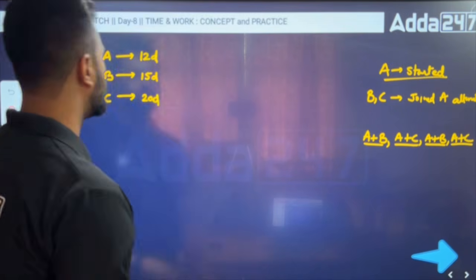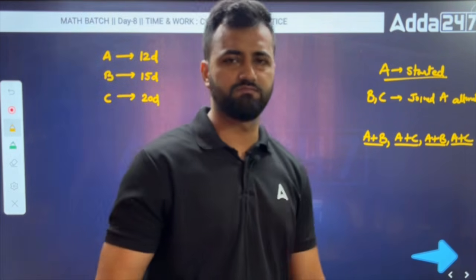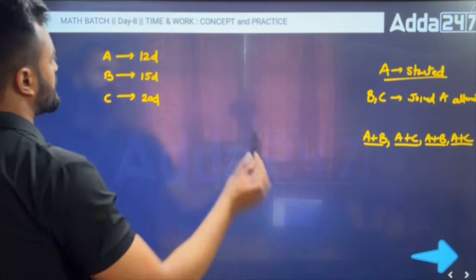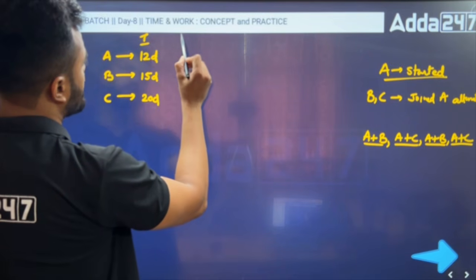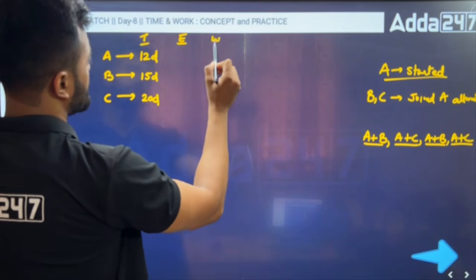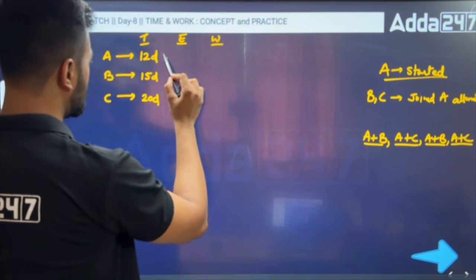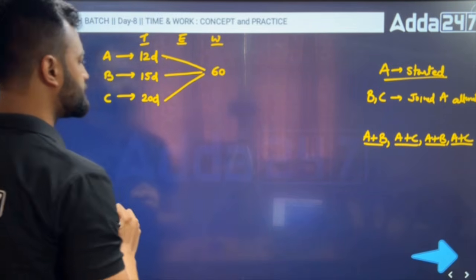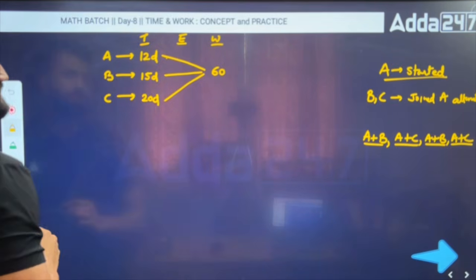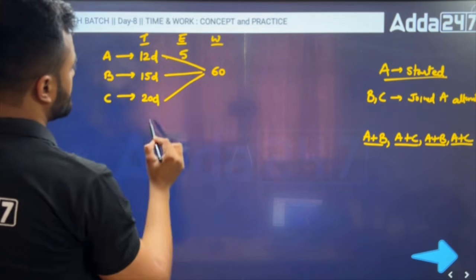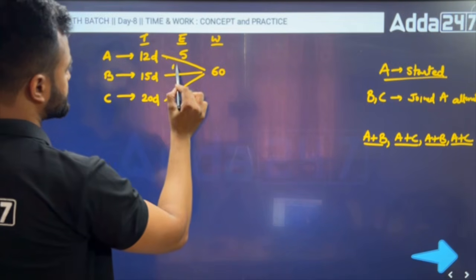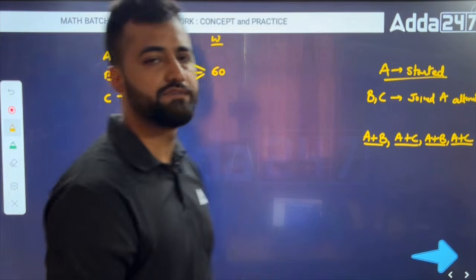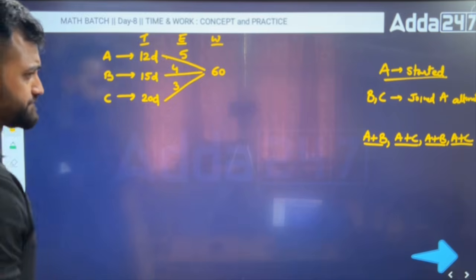So it's the same thing. What we have to do is just get the efficiency and solve in the same manner. It's not a big deal. We can do it. So now we have time, we have efficiency, and we want work. How much work? 12, 15, 20, LCM is 60. So 12 into 5 is 60. 15 into 4 is 60. And 20 into 3 would be 60. So these are the efficiencies we have got, right?